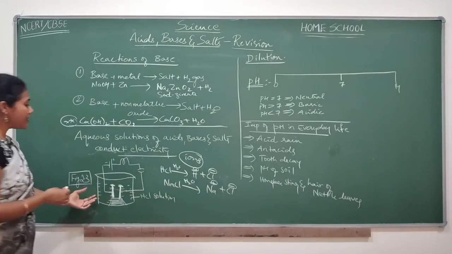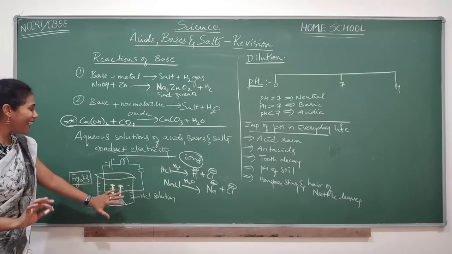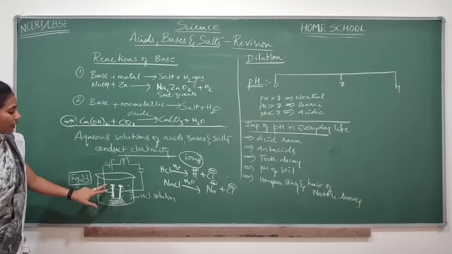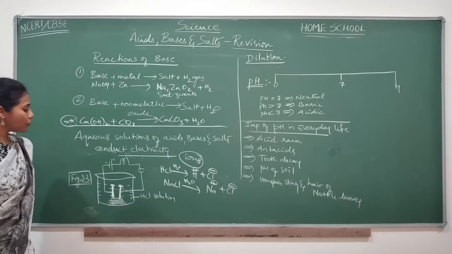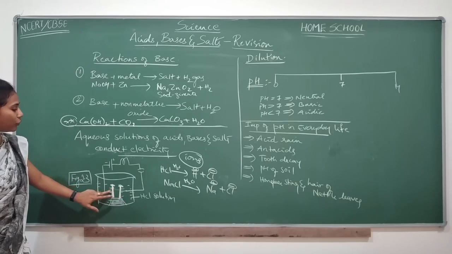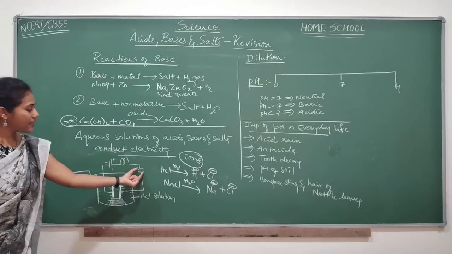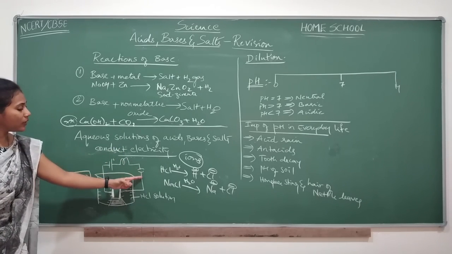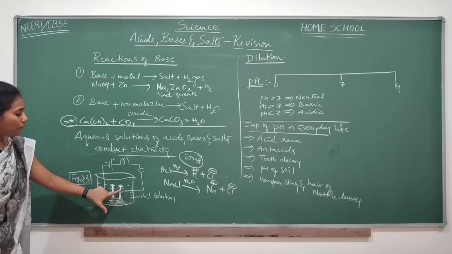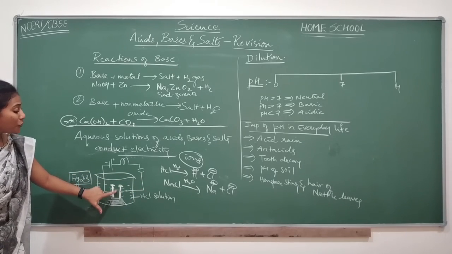This is the figure which acts as proof that aqueous solutions can conduct electricity. Here in a beaker we took HCl solution, and this is a rubber cork. These two are iron nails, connected to a battery. Here this is a bulb, this is a switch. The moment we switch on, electricity passes from this iron nail to this iron nail through ions.